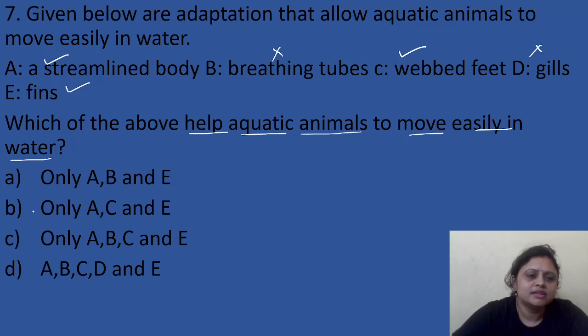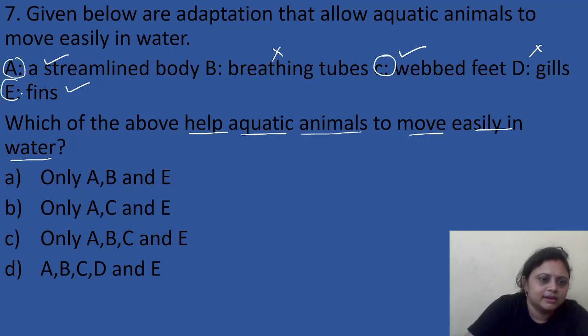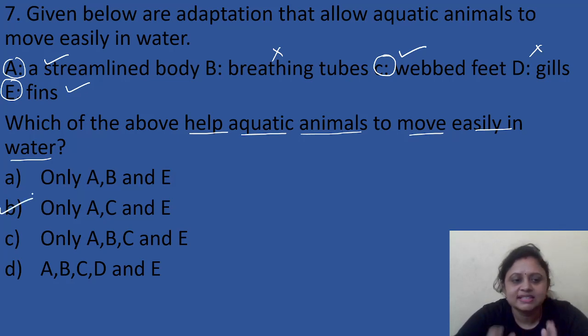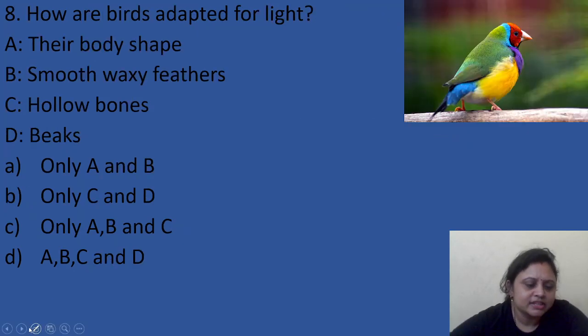So here the correct answer is what? A, then C, then E. Okay, so the correct answer is option B, that is only A, C and E. Right. So let's move to the next question.